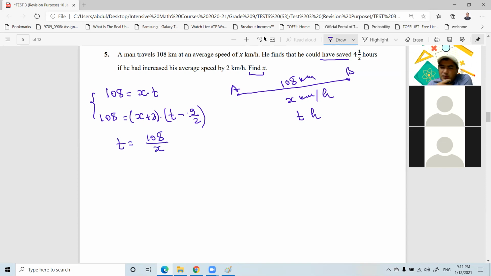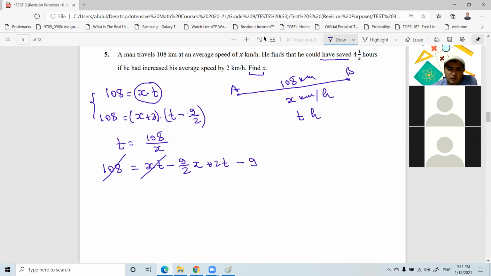Maybe I'm explaining this and it takes time, but when you're solving, you have to do some steps mentally. Otherwise, it may take a long time. How about the second equation? On the left-hand side, we have 108. If you expand the right-hand side, here we have X times T minus X times 9 over 2, that is 9 over 2 x. And 2 times T minus 2 times 9 over 2, that's equal to 9. And we know that X times T is equal to 108, right? So we can just cancel out these two things.